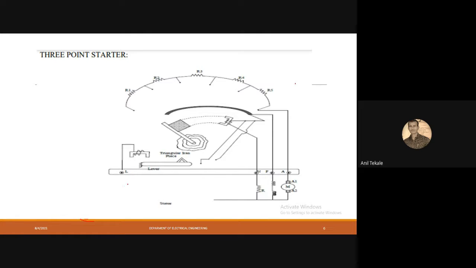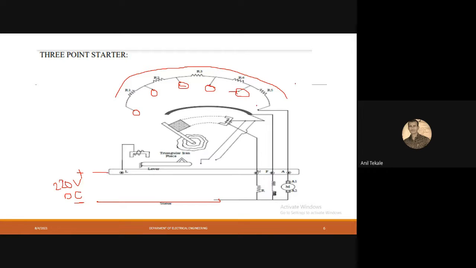How this 3-point starter works and how these resistances get added, all that I will explain here. Now this L is nothing but my line. This is the positive terminal and this is the negative terminal. Here we are applying a 220 volt DC supply. Once I apply the voltage, just keep in mind, I will explain everything. At the upper right side you can see the resistances, and every resistance has its own spot: 1, 2, 3, 4, 5, 6. Then here is one knob, which we can say is the rod.